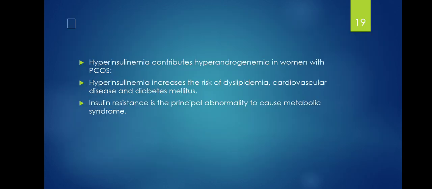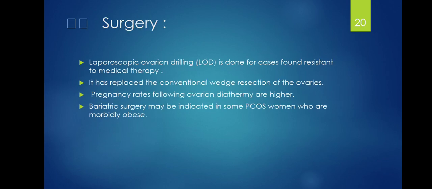Hyperinsulinemia contributes to hyperandrogenemia in women with PCOS. Hyperinsulinemia increases the risk of dyslipidemia, cardiovascular disease, and diabetes mellitus. Insulin resistance is the principal abnormality that leads to metabolic syndrome.